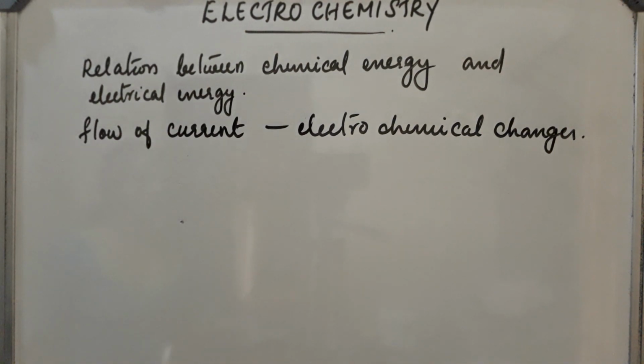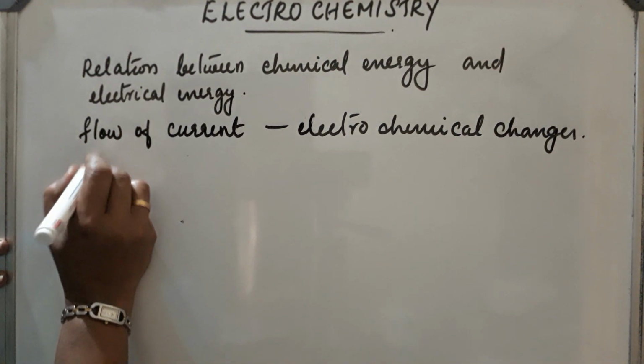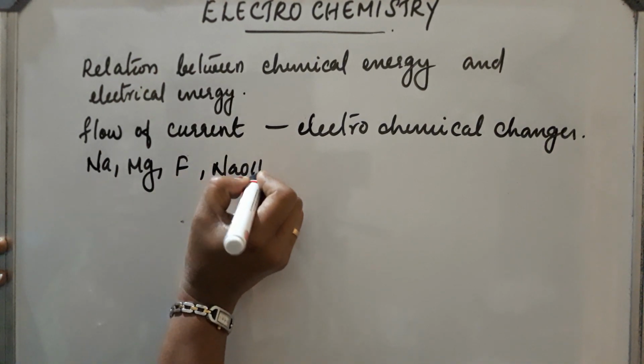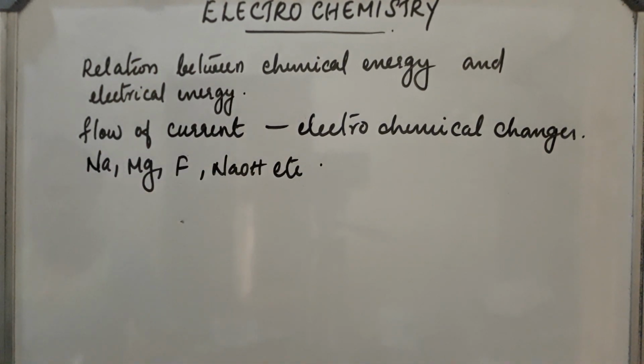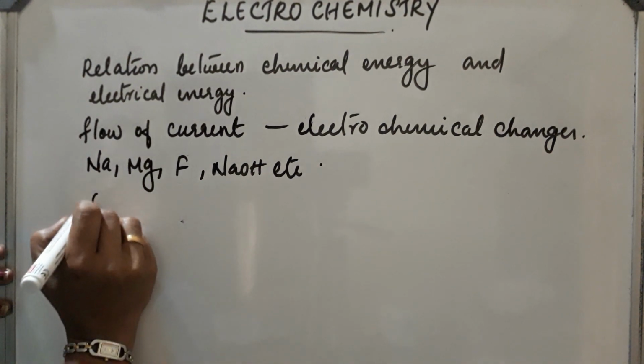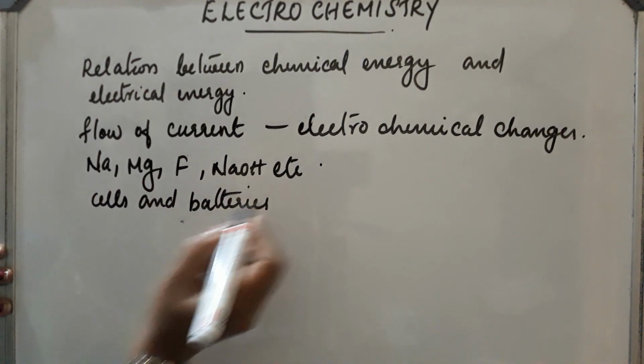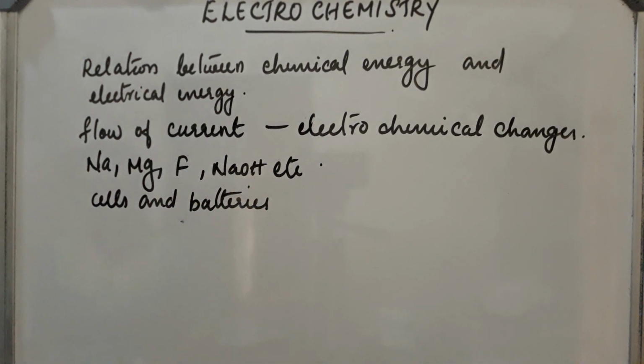So, sodium, magnesium, fluorine, sodium hydroxide, etc., can be obtained in these methods where electrical energy causes chemical reactions. So electrical energy is converted into chemical energy. Also, cells and batteries are the devices used to produce electrical energy from chemical energy.